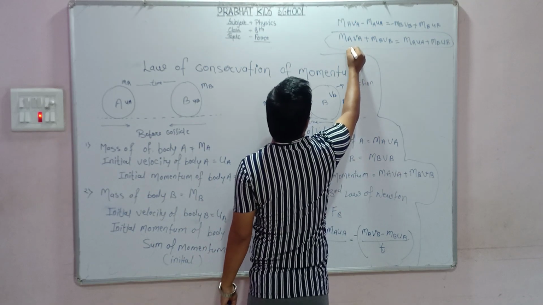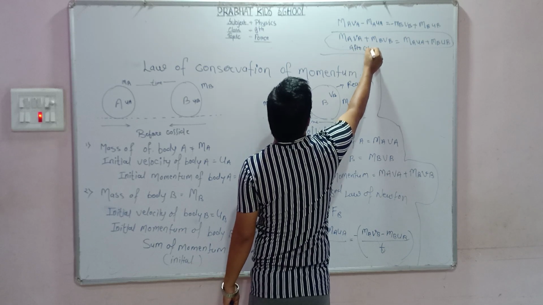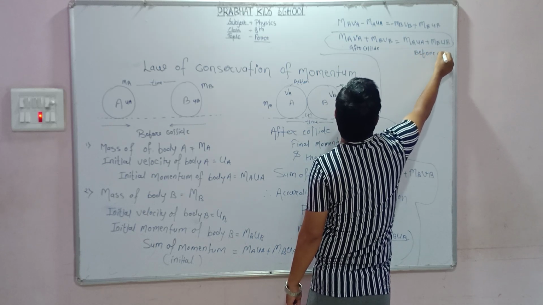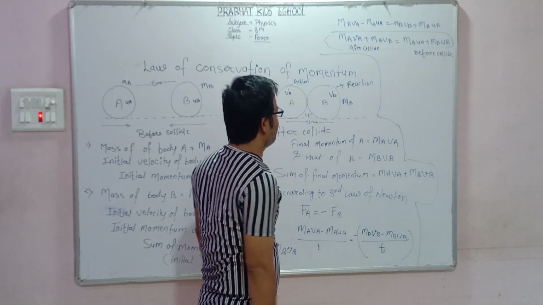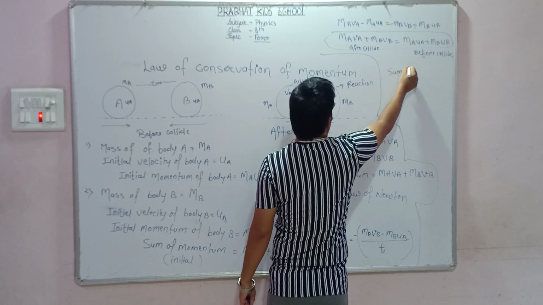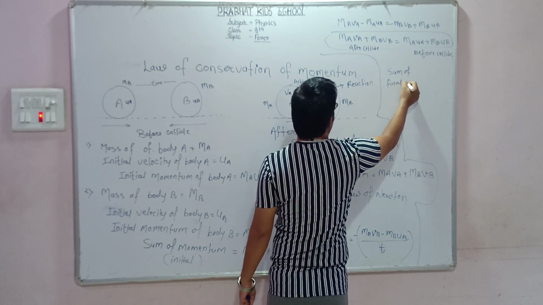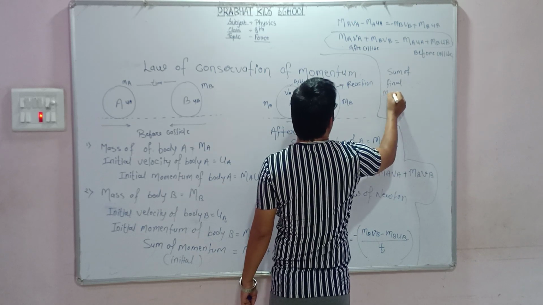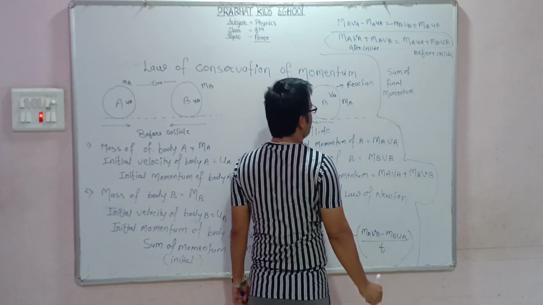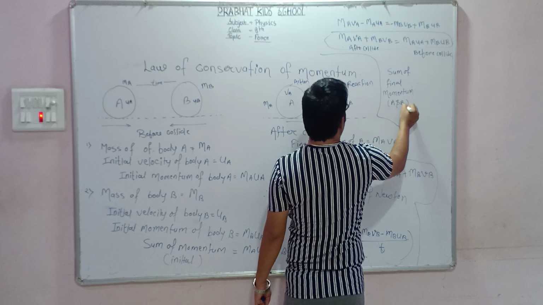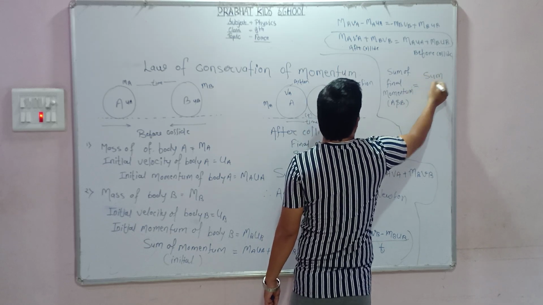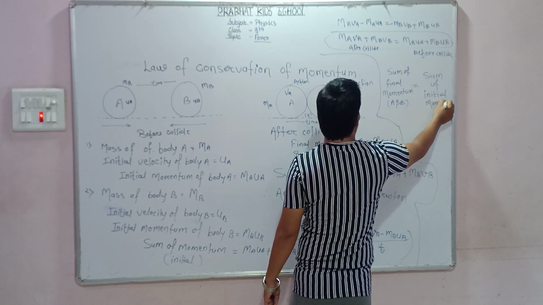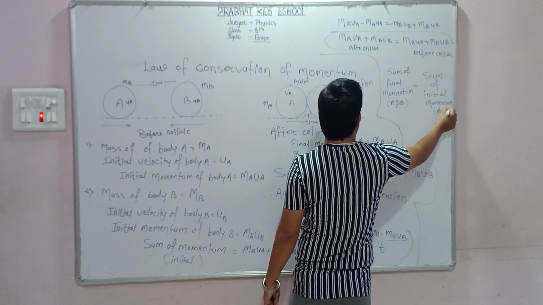This condition is after collision, and this condition is before collision. So the result is that the sum of final momentum of A and B is equal to the sum of initial momentum of A and B. Understand?